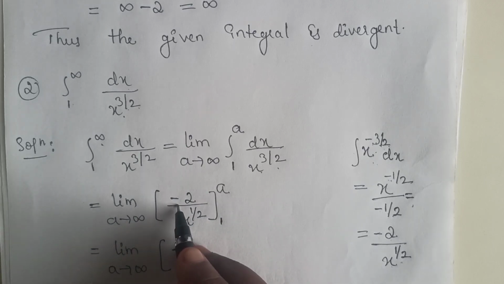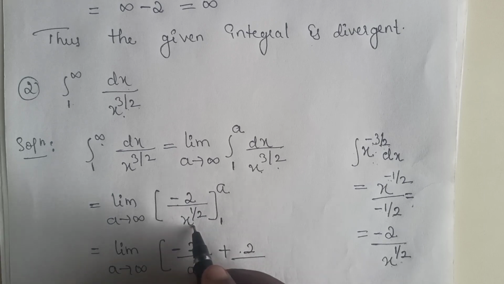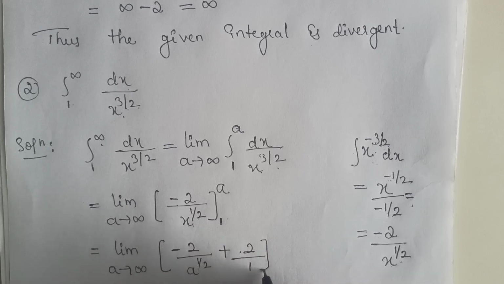Now minus lower limit, therefore minus into minus gives plus 2 divided by 1 power 1 by 2, where the lower limit is 1. On substituting x equals 1, we get 1, which equals 2, or 2 by 1.